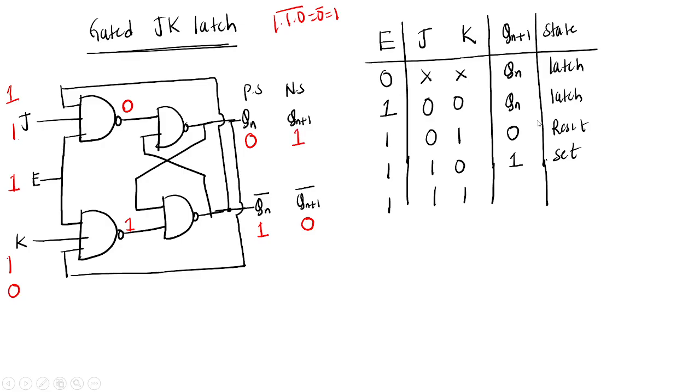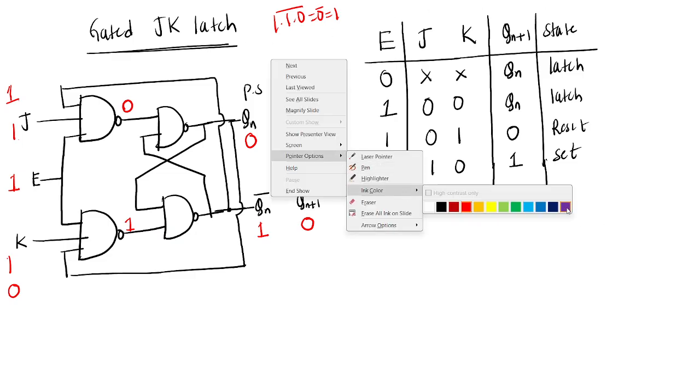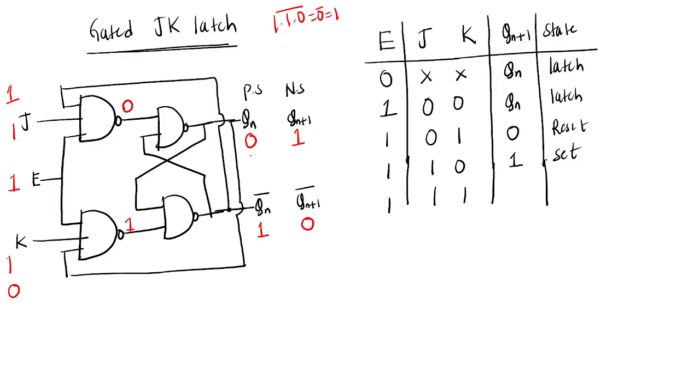Now I'll check when the present state is 1. When the present state is 1, Qn bar is 0. I am taking J equal to 1, K equal to 1, and enable equal to 1. This will be feedback, so this is 0, and the 1 will be feedback, so this becomes 1.